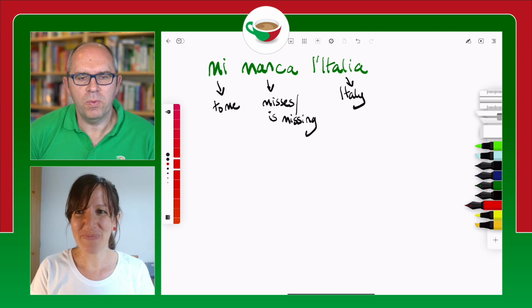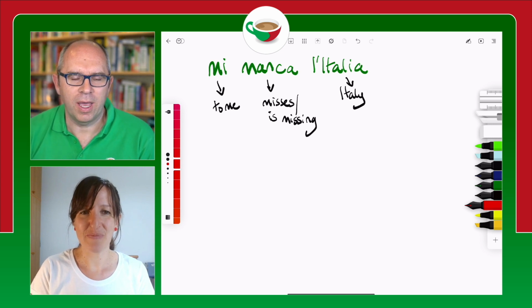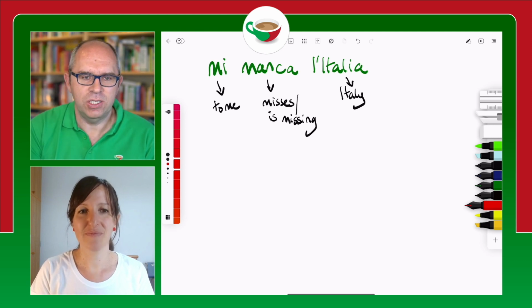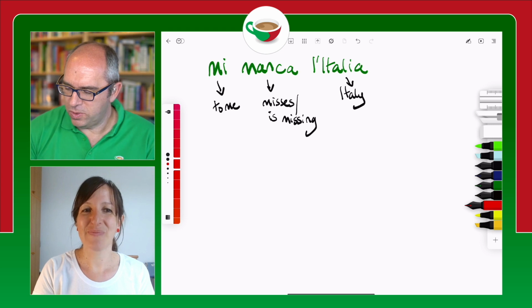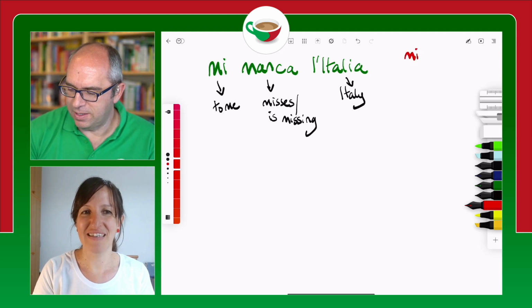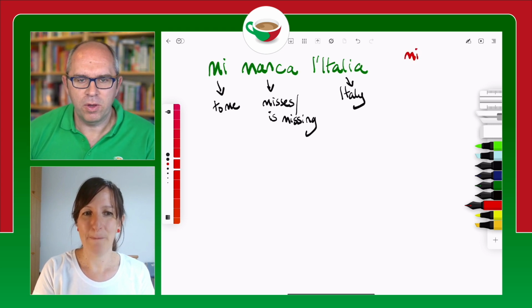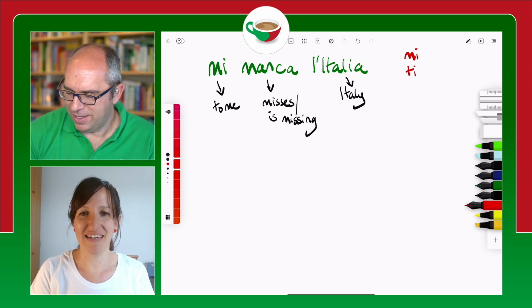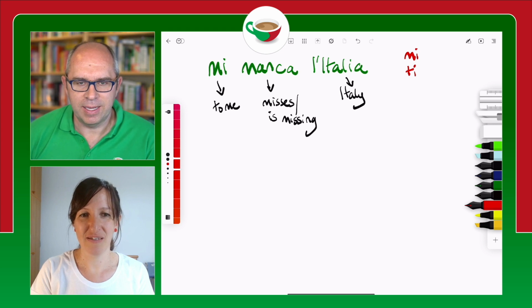Okay, so I think what would be useful is if we just take a quick look at our indirect object pronouns so that we can learn how to say you miss Italy, he misses Italy, she misses Italy, and so on. So we'll start with mi. We've got mi as in mi manca l'Italia. But what about you miss Italy? Ti manca l'Italia. Italy is missing to you.